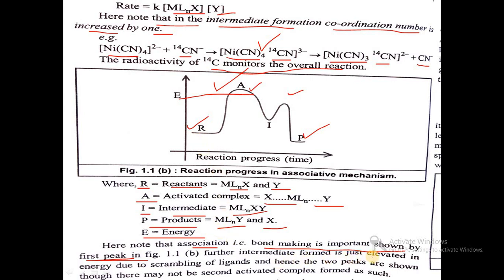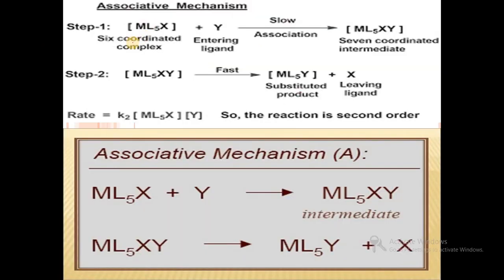Further, the intermediate formed is just elevated in energy due to scrambling, that is, releasing of the ligand takes place. Hence two peaks are shown, though there may not be a second activated complex formed as such. Only one complex is formed because bond making is important here.